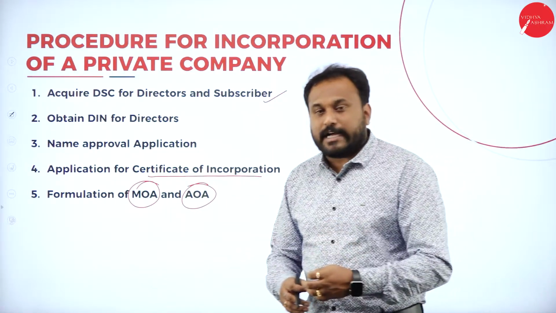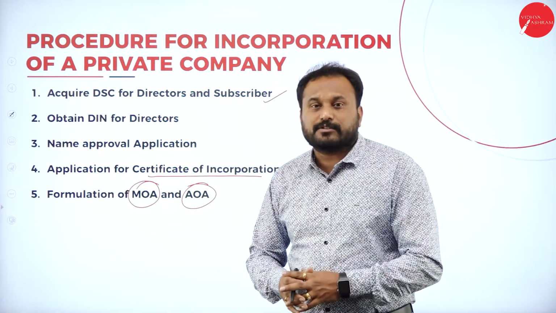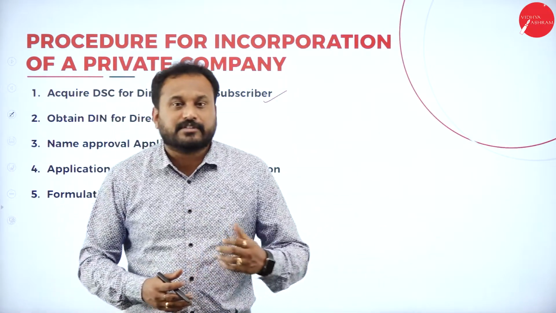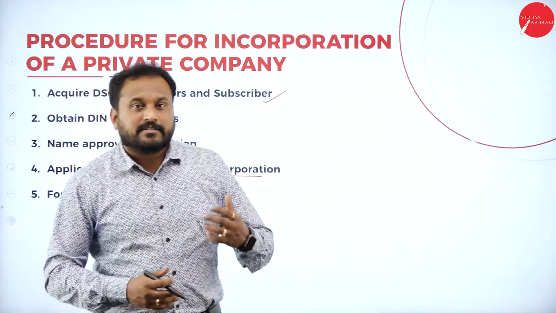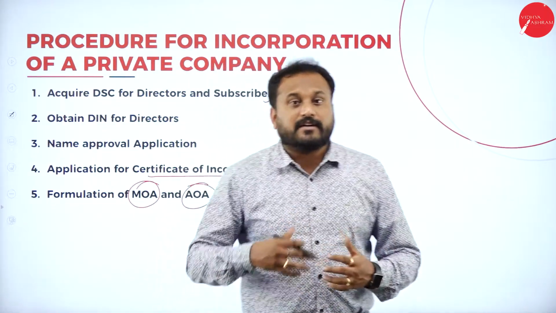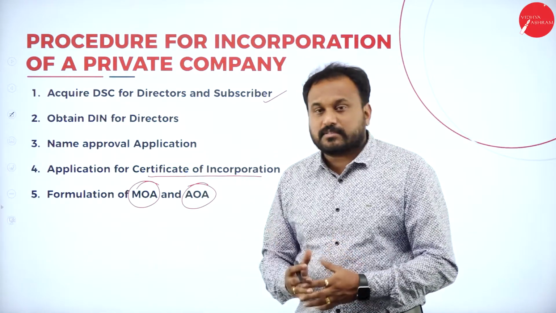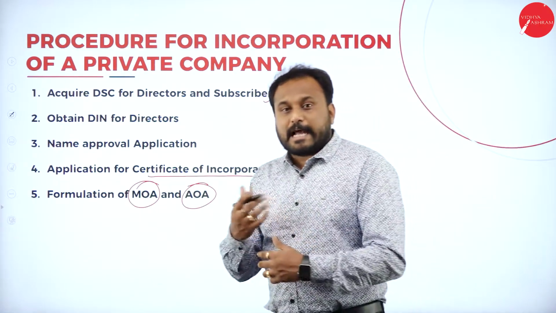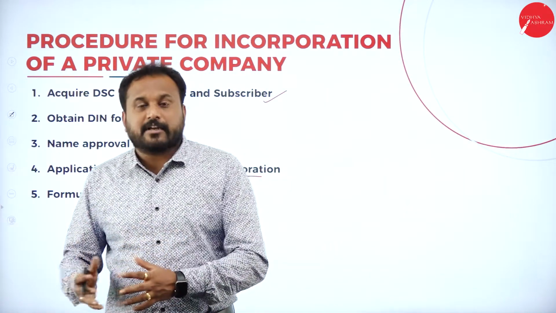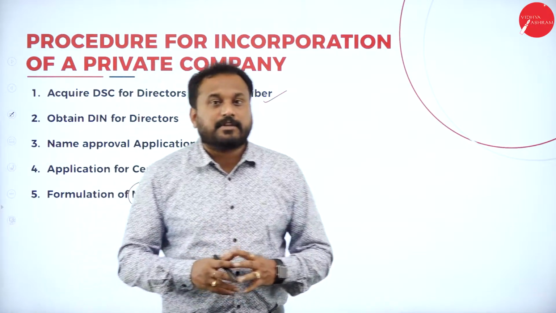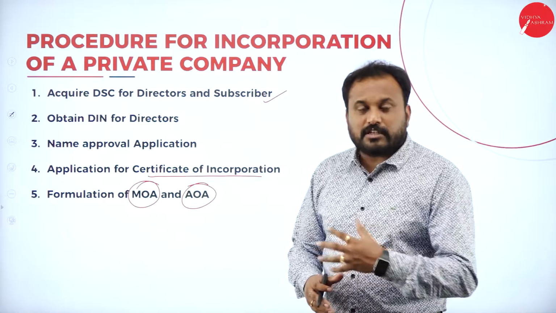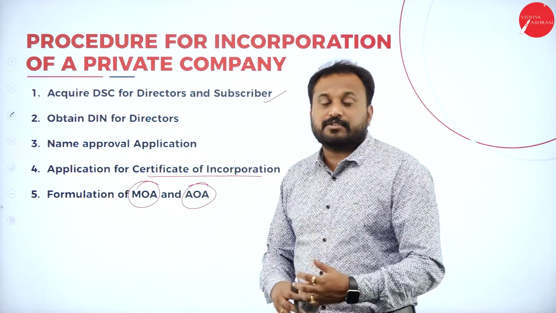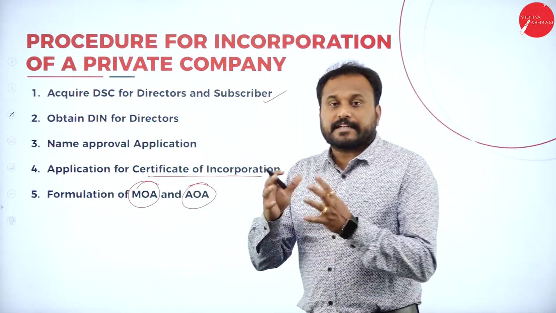Here you should know that the memorandum of association consists of 6 clauses. Namely, the first is the name clause. The second is the registered office clause or situation clause. Then one more clause, the objective clause. Later we have the capital clause, then the liability clause, and lastly the association clause. All these clauses we are supposed to maintain and formulate in a MOA, that is memorandum of association, where the objectives of a company are written clearly.